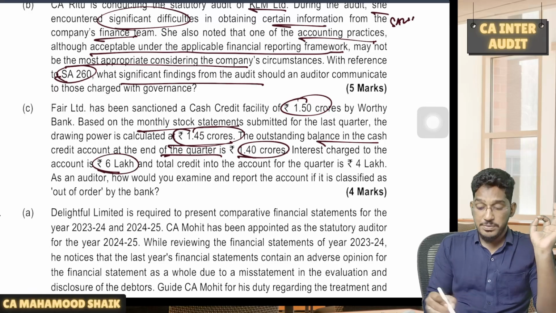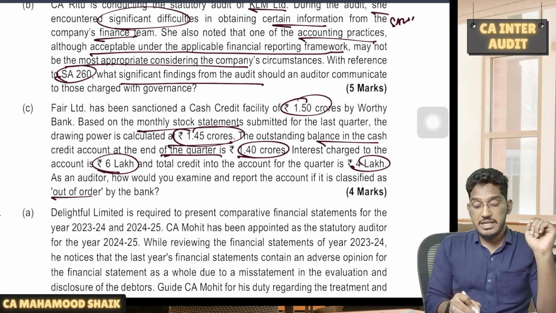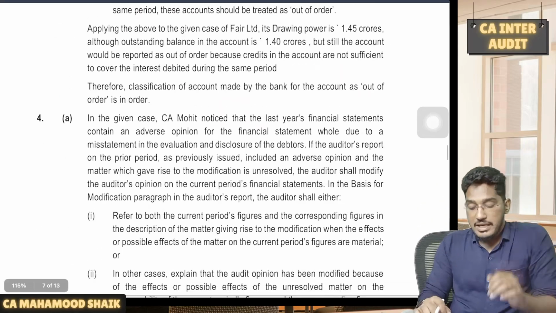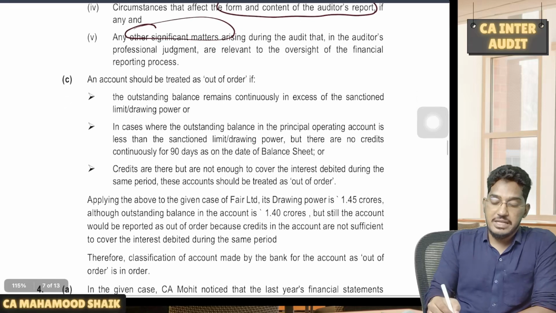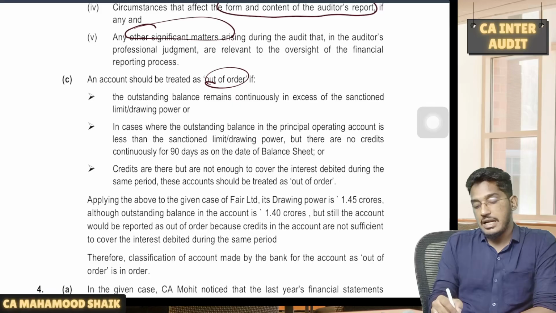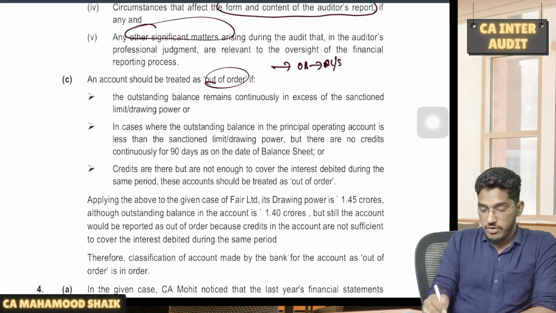Interest charged is 6 lakh rupees, and there is also a credit in the account, but the amount is 4 lakh. Will it be classified as out of order? Very important. See, when will a cash credit loan account be classified as out of order? In the audit of banks chapter, an account will be classified as out of order if, in case of CC, the outstanding balance is more than drawing power or sanction limit, then it will be classified as out of order.